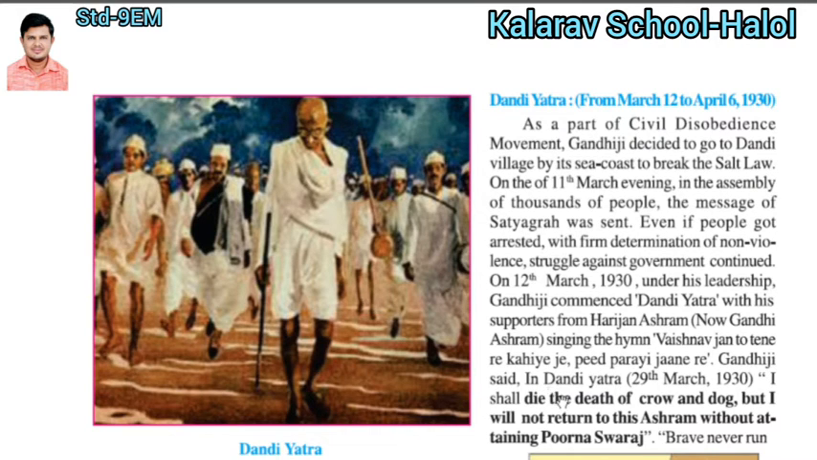Gandhiji said in the Dandi Yatra on 29th March 1930, "Shall I die? I shall die the death of a crow and dog on the road only. But I will not return to the ashram without taking Purna Swaraj, without taking complete independence. I will never return to the ashram." And exactly, Gandhiji followed these words after 29th March 1930. He did not return to the Harijan Ashram till he got independence.